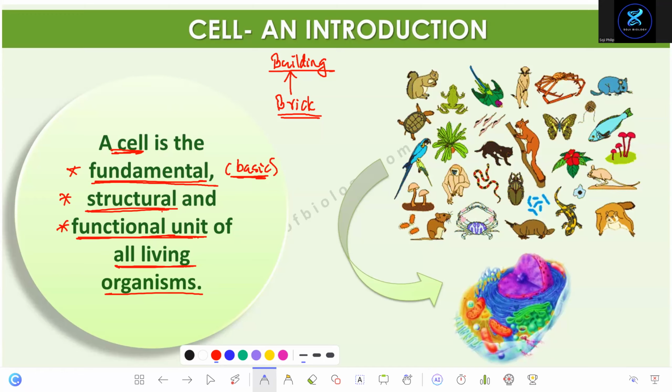Okay. So what's a cell? A cell is the fundamental, structural, functional unit of all living things. Do you know what's a living thing? Living things could be bacteria, plants, animals, fungi. Everything is living, except virus. Remember, virus is non-living. Virus is not a living thing.